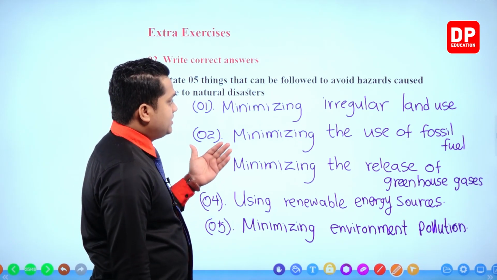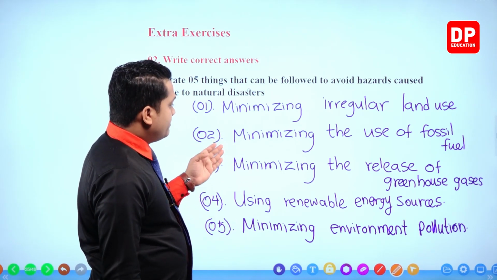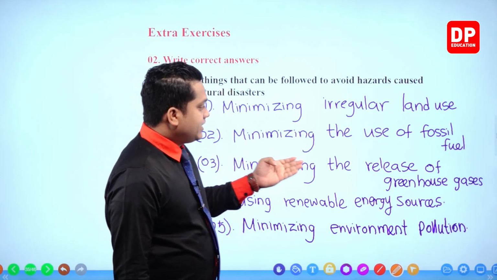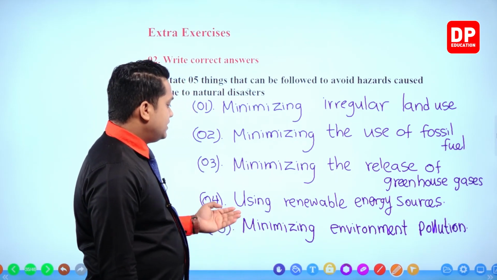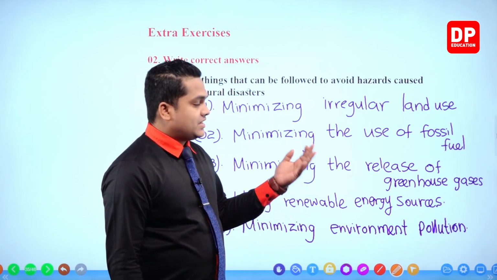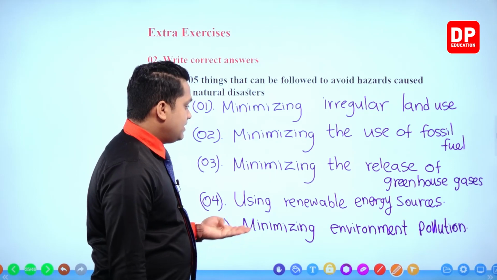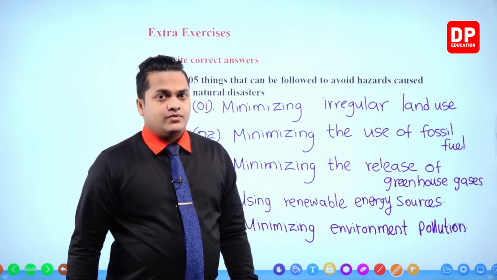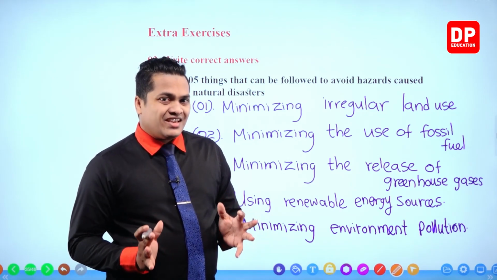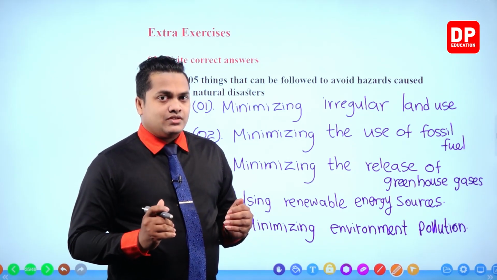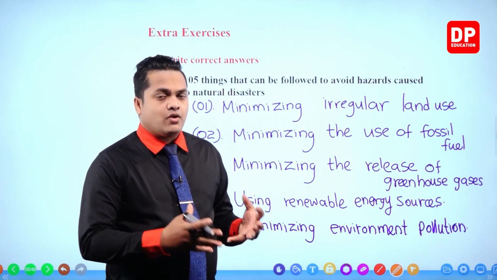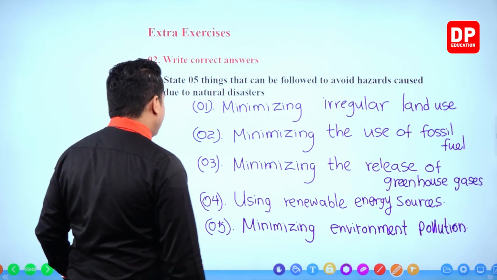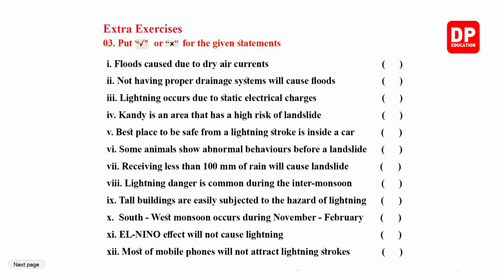Minimizing irregular land use, minimizing the use of fossil fuel, minimizing the release of greenhouse gases, using renewable energy sources as much as possible, then minimizing environmental pollution. By following these things, we can reduce the effects given out by natural disasters.